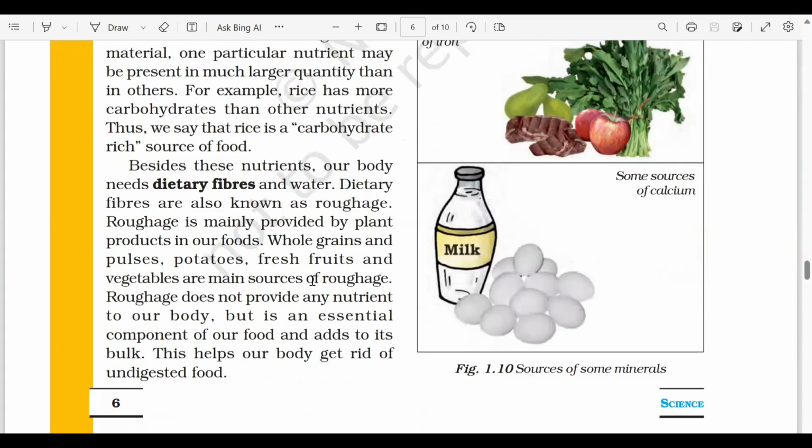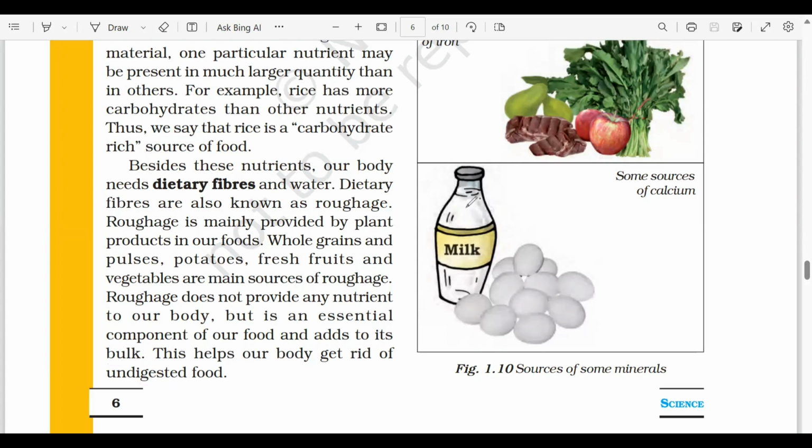So these are some excellent sources of roughage. So roughage ये हमें कुछ essential nutrient नहीं provide करते हैं, but they are very important because they add bulk to our food. और ये हमारे body में जो भी undigested food है उसे हमारे body से बाहर निकालने में help करते हैं. Okay, so it is helping our body to digest that food.